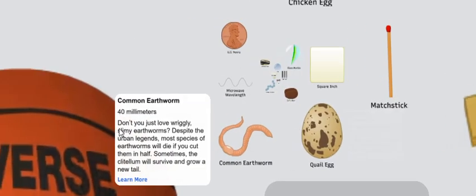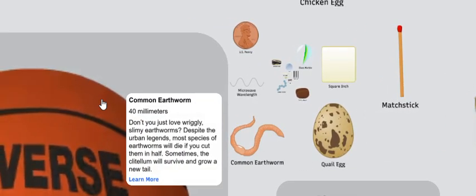Common earthworms, 40 millimeters. Don't you just love wiggly, slimy earthworms? Despite the urban legends, most species of earthworms will die if you cut them in half. Sometimes the clitellum will survive and grow a new tail.